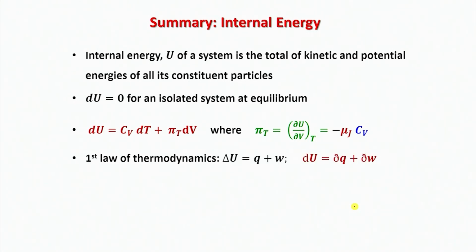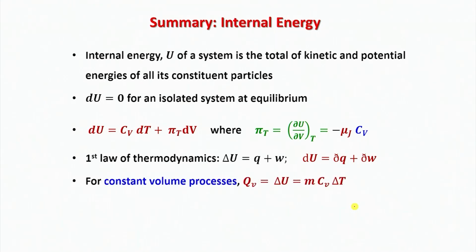The first law of thermodynamics tells us there are two ways of changing U. One is by supplying heat Q, or by making the system exchange work with the surrounding, where work is given the symbol W. And for constant volume processes, we can actually measure the change in internal energy directly by knowing the amount of heat supplied to the calorimeter in which our system of interest is contained, if it registers a temperature difference of delta T by supplying this amount of heat.